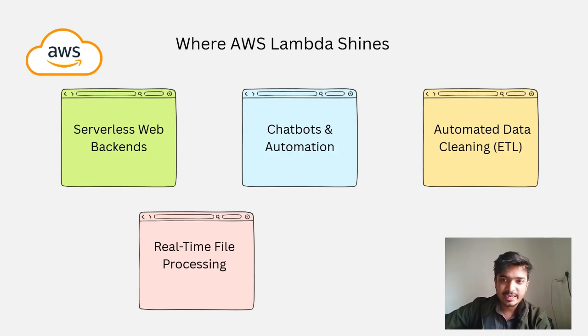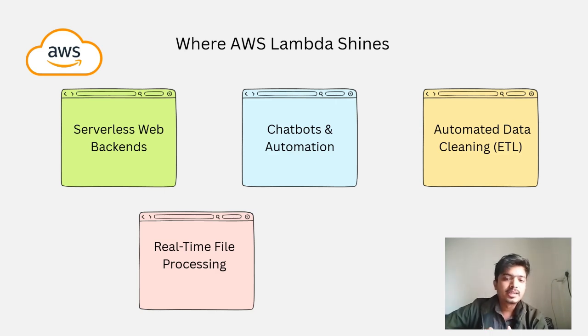The second is chatbots and automations. For example, let's take Discord. Our chatbot will analyze the schedule of our college, and it will do it once daily. So our server doesn't need to be running 24/7. It will take 2 to 3 minutes every day, scan your schedule, and check if there is any new event or update that you need to know. It will give only that to you. So that is the use case of a chatbot based on Lambda.